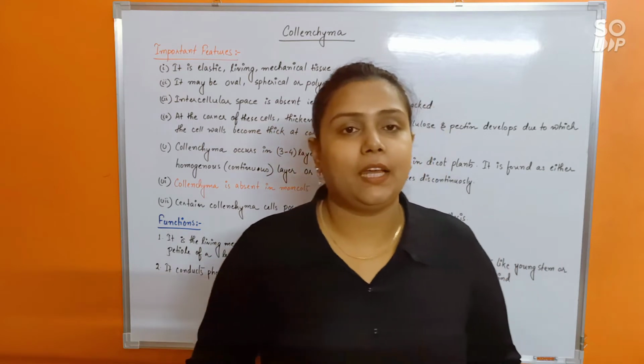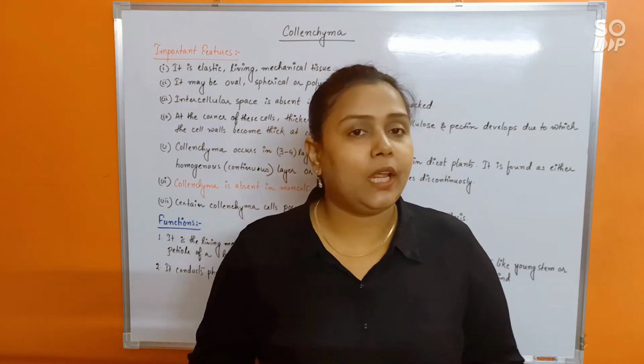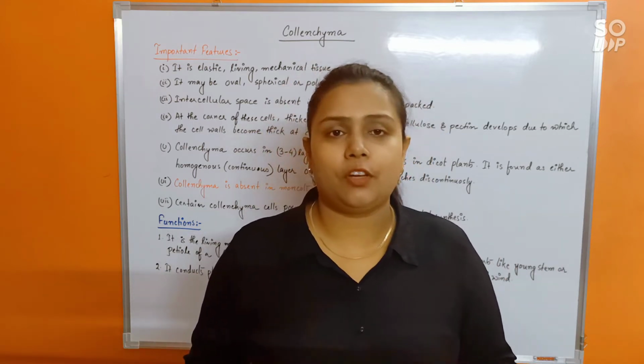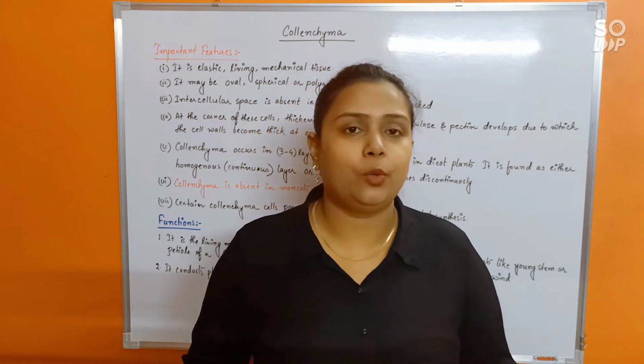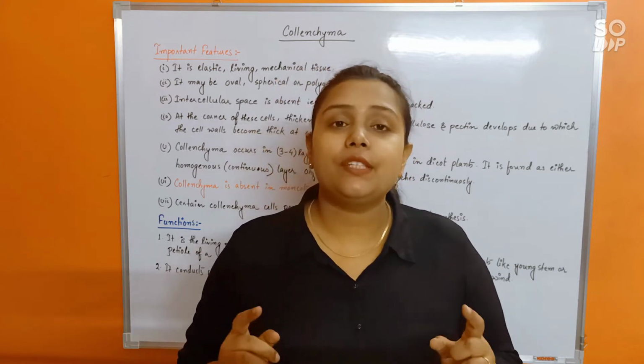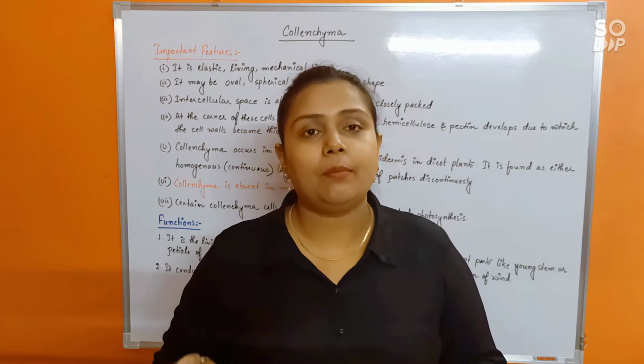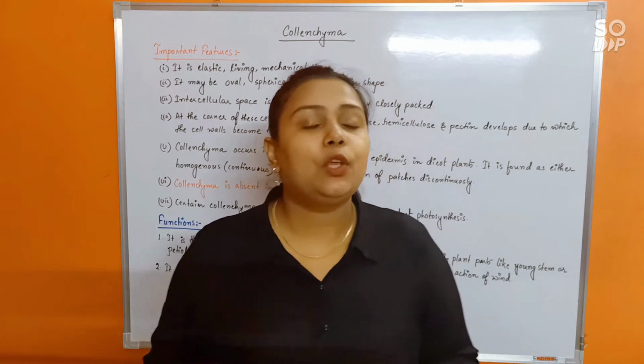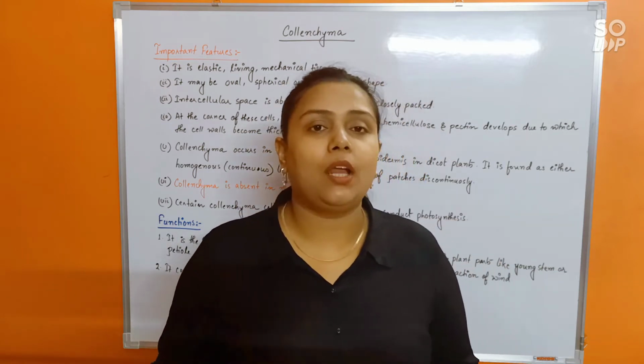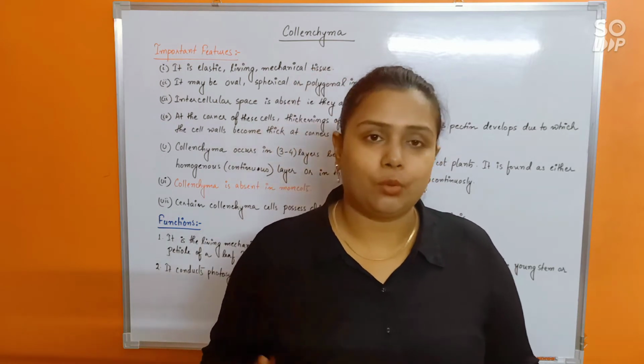Another important part that you have to remember is that in chlorenchyma, the cells may be of different shapes like spherical, oval, polygonal, etc. But there is an important difference between chlorenchyma and parenchyma here. Like you have come to know, in parenchyma the cell wall is made up of thin cellulose, isn't it?